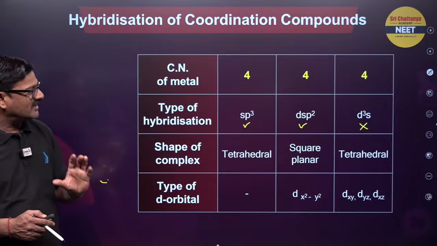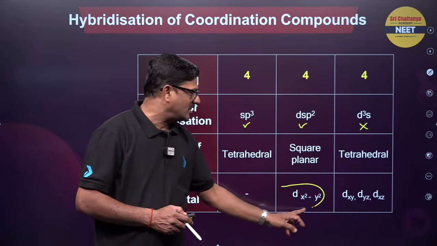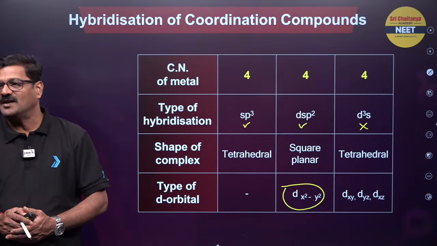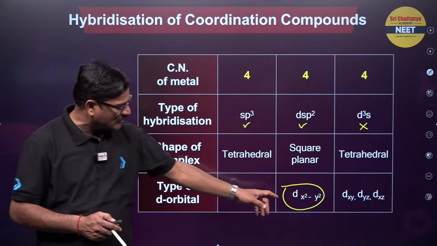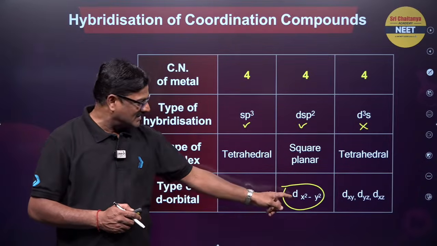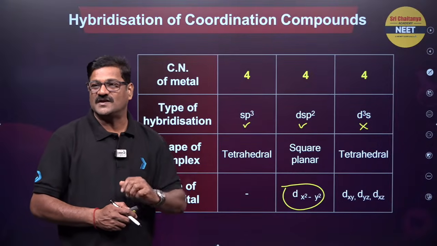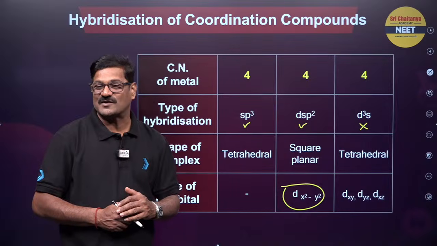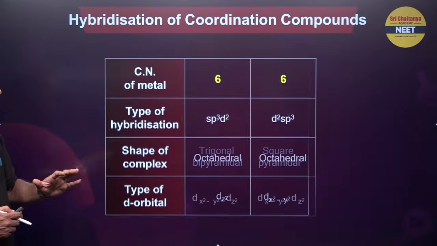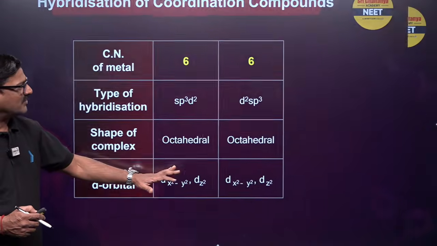In that, which d orbital will be used? You can say the dx square minus y square orbital will be used. That is very important to extract 1 mark in the NEET examination, and this is a catchy point. Which of the following d orbitals are being used in dsp2 hybridization? dx square minus y square. And coordination number 5, leave it, coordination number 5 is not that important.